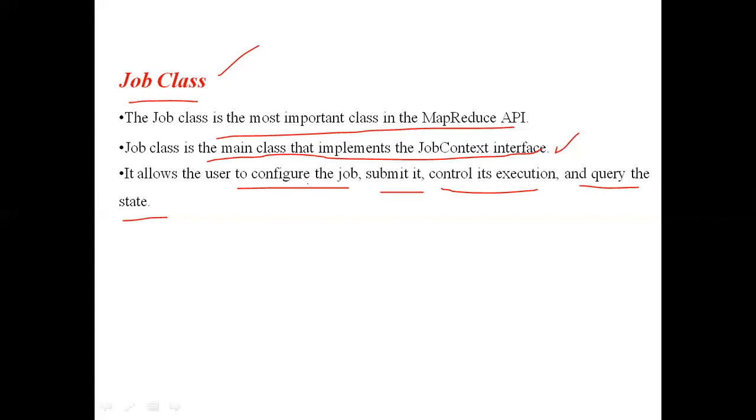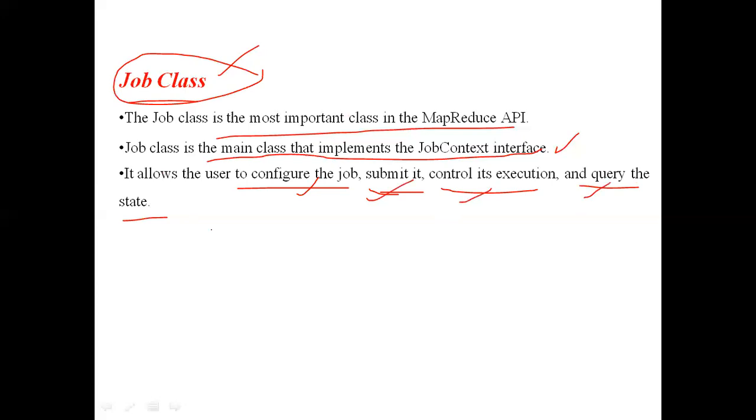So the job class is used for these roles: to configure the job, to submit the job to MapReduce, to control its execution, and to query the state.